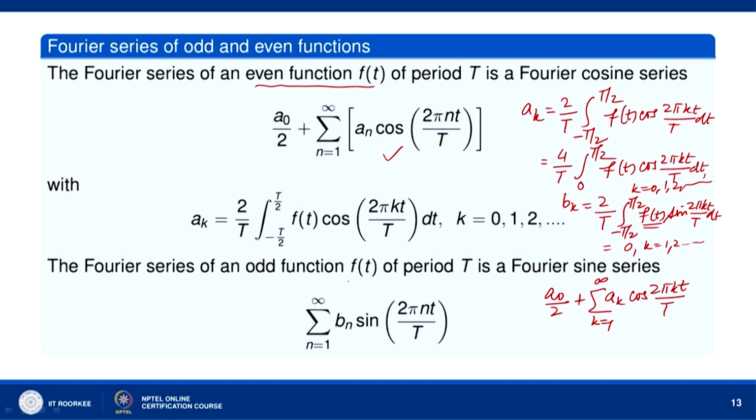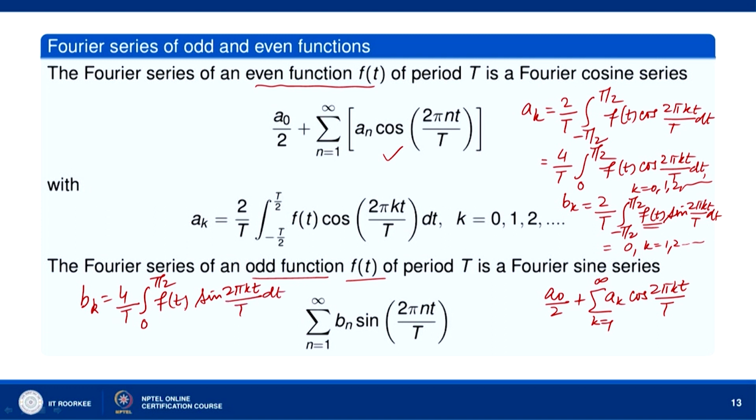Now, if f is an odd function, then just now we have seen the example of f(t) equal to t. In the case of an odd function, the a_k is 0 for all values of k equal to 0, 1, 2, 3 and so on up to infinity, and b_k becomes 4/T, because the integrand will become even in the case of b_k. So, the integral from 0 to T/2 of f(t) sin(2πkt/T) dt.